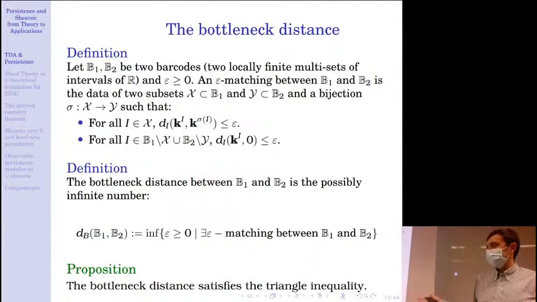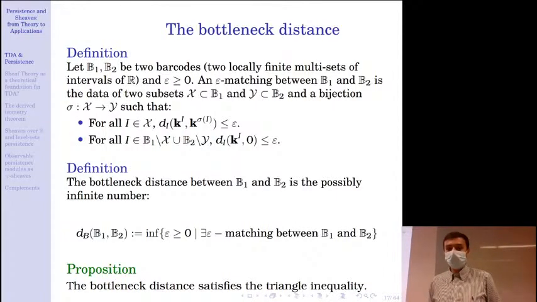Again, we can define the bottleneck distance between B1 and B2 as the infimum of epsilon such that there exists an epsilon matching between B1 and B2. This also satisfies the triangle inequality.